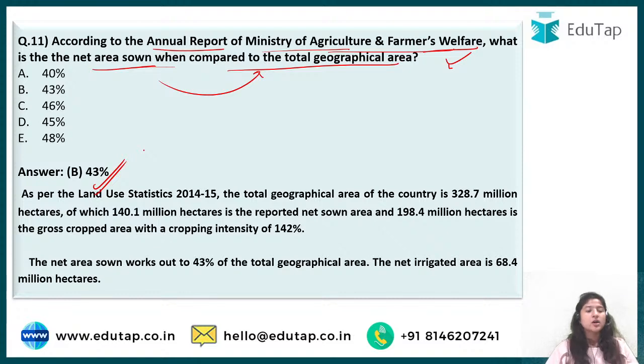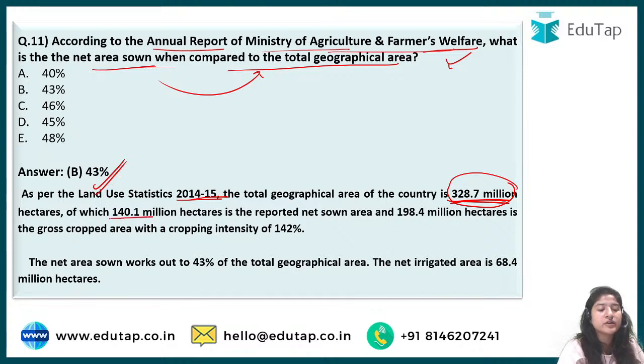So if we go by the land use statistics data of 2014-15, the total geographical area for India is 328.7 million hectares. Out of it, 140.1 million hectare is reported to be net sown area. And 198 is the gross cropped area.